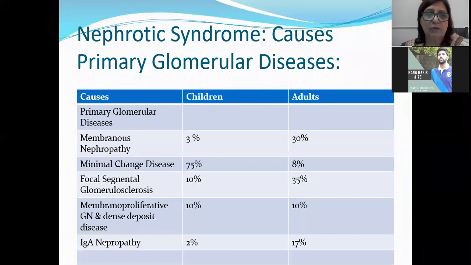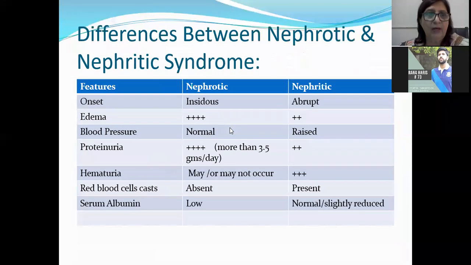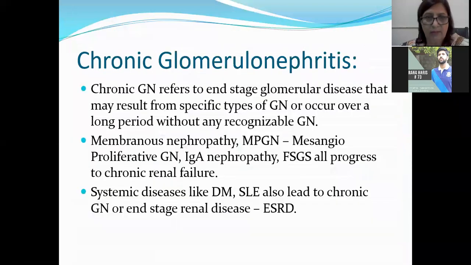I also told you the causes, the primary glomerular lesion and systemic diseases leading to nephrotic syndrome. We have done diabetes and SLE today. Next is the difference between nephrotic and nephritic syndrome, which I've done right now. Next comes chronic glomerulonephritis.